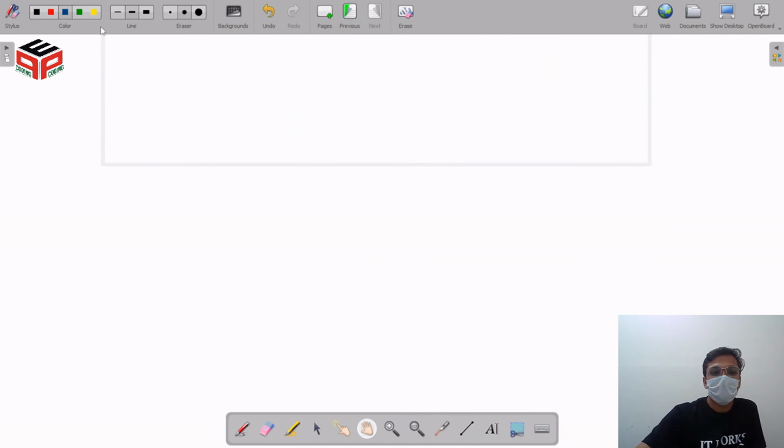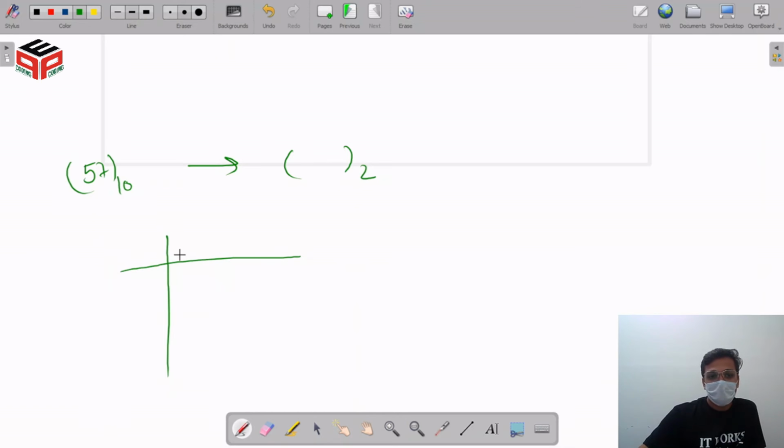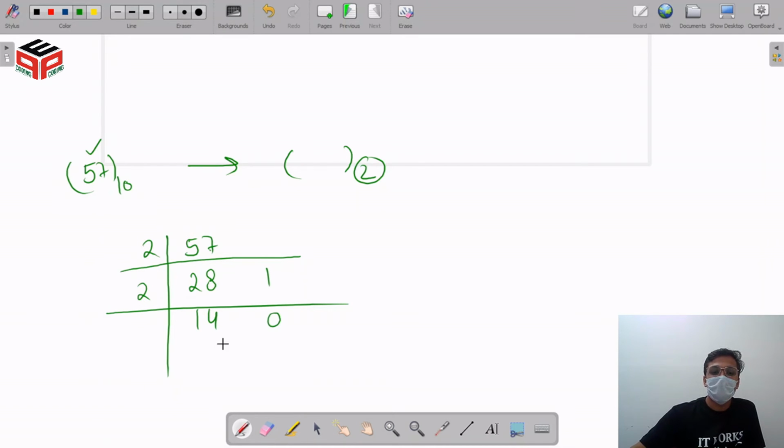Let's say you are given a number 57 and you have to convert it to base 2. So what we are going to do here is divide this number by 2, that is the destination base, until this number becomes 0. After dividing this by 2, we get our quotient as 28 and remainder as 1. After that, when we again divide this number, we get our quotient as 14 and remainder as 0.